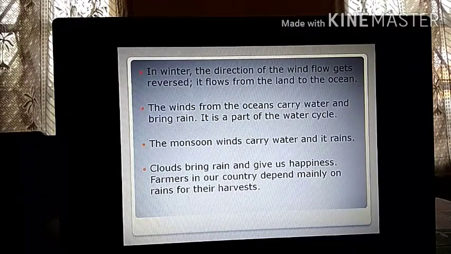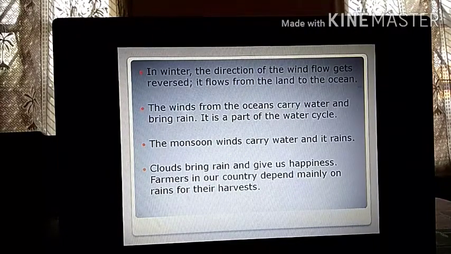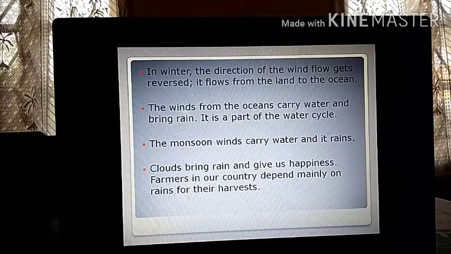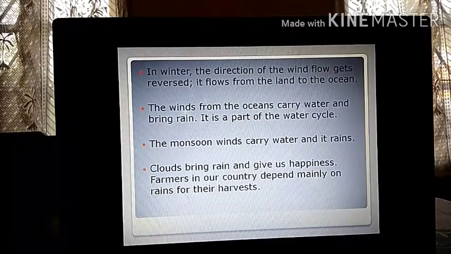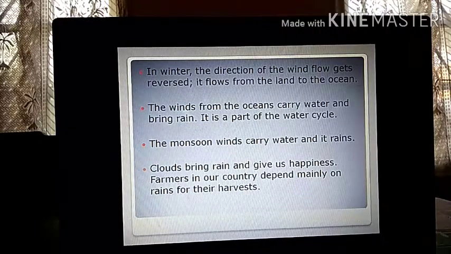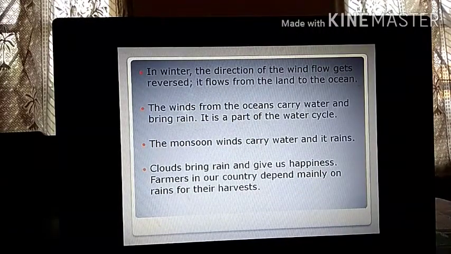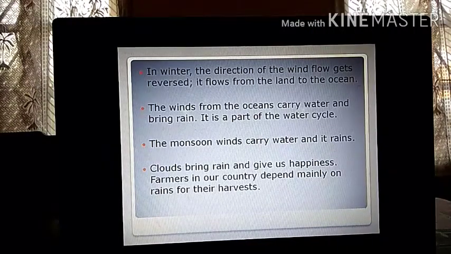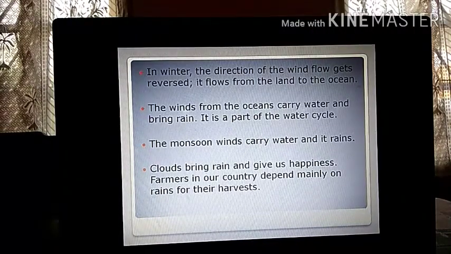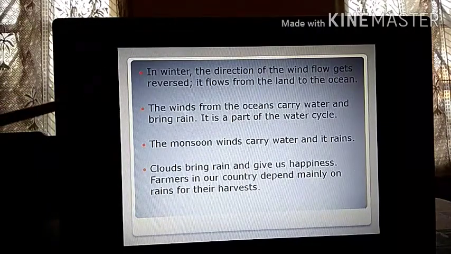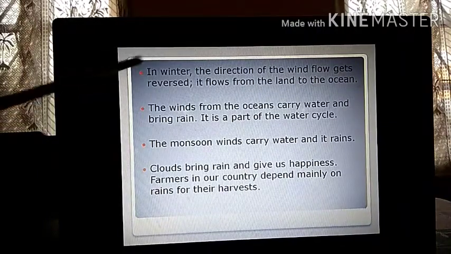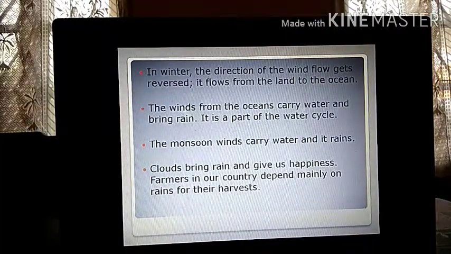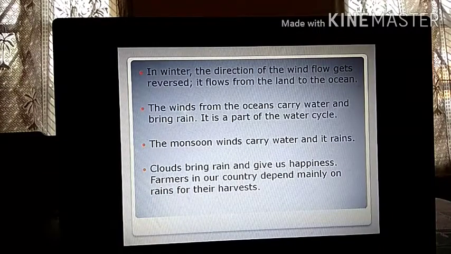Okay. So at night, the reverse happens. Why? Because the sea gets heated up faster, air above the sea rises up, and the land breeze comes and takes the place. So that is why at night you have land breeze. Similarly, in winter you have land breeze. Because in winter, the land remains cold, but water gets heated up faster. So that is why in winter the direction of the wind flow gets reversed. It flows from land to the ocean.